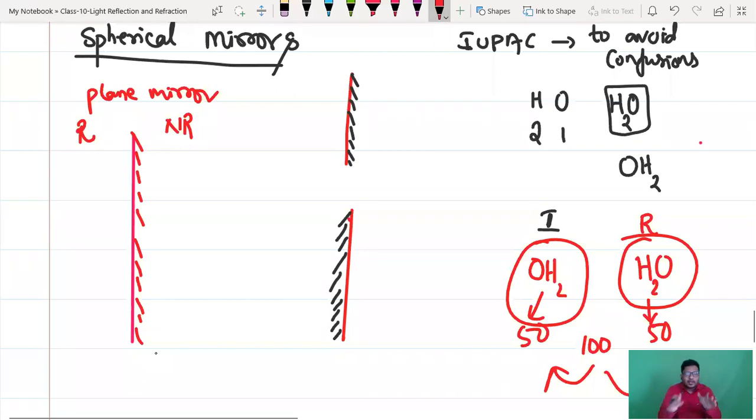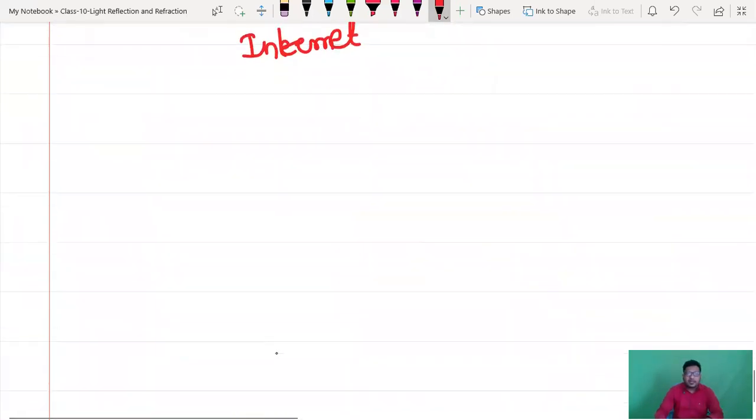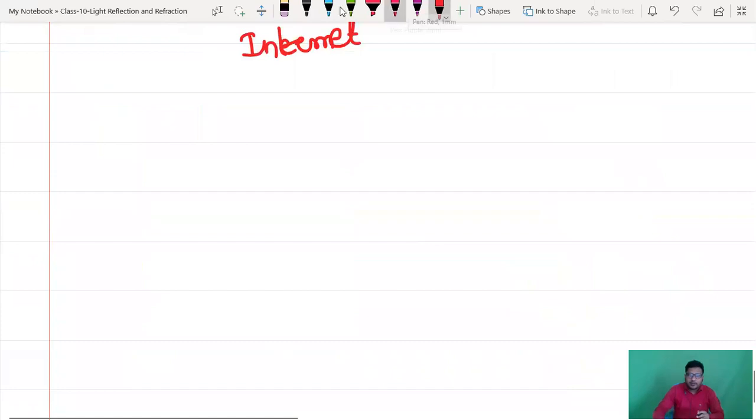Clear? So simply to say, consider we have one plane mirror. I think you know how to draw. Shade this part.